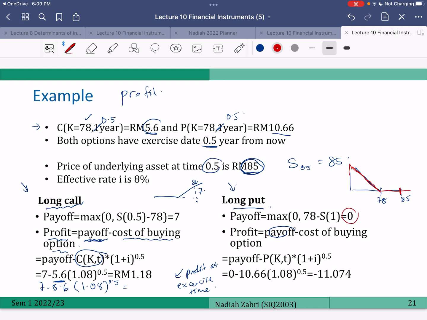So the profit is the payoff minus the cost of the put times 1.08 to the power of 0.5. So you will get negative 11.074. So this negative means when you long this put, you make a loss of 11 ringgit and 7 cents.